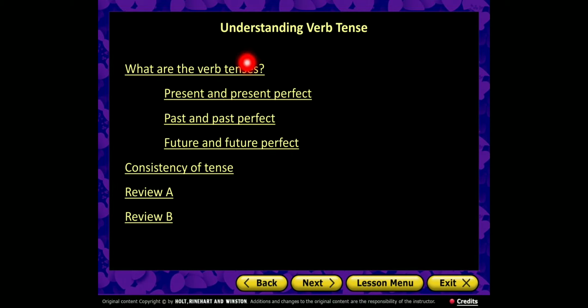So today inshallah I will try to understand the verb tense, answering the question what are the verb tenses, in which we have them as three categories. We have present and present perfect, past and past perfect, and future and future perfect. Then we'll study a point about consistency of tense. And finally, we have two reviews exercising the points we're going to cover today. So let's check the next slide.